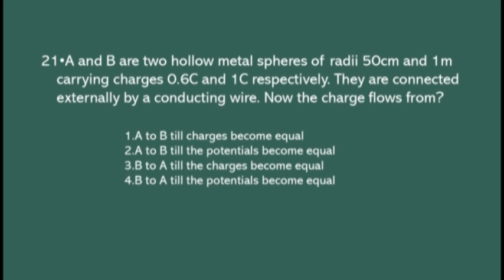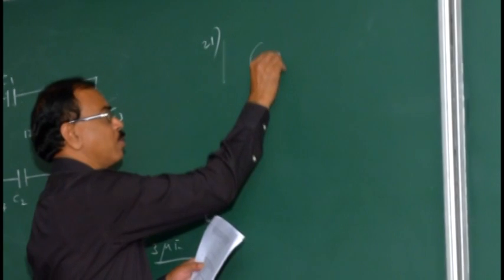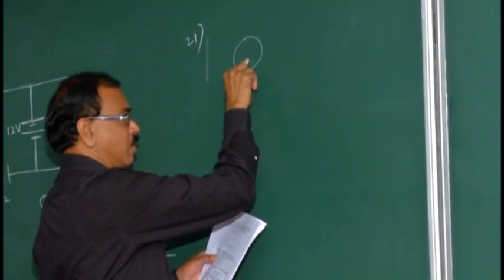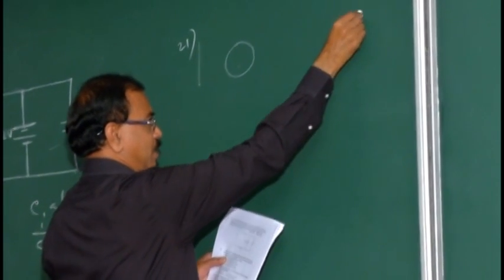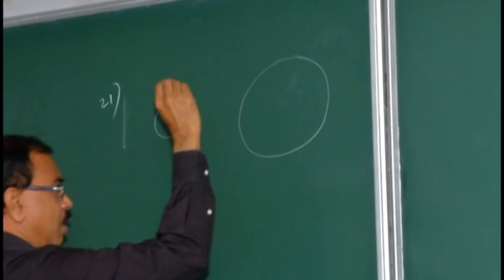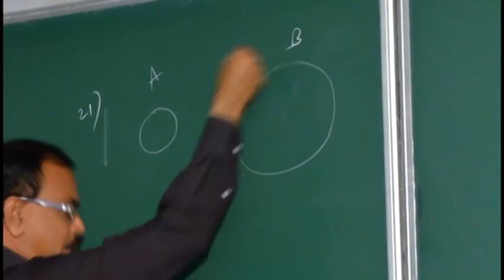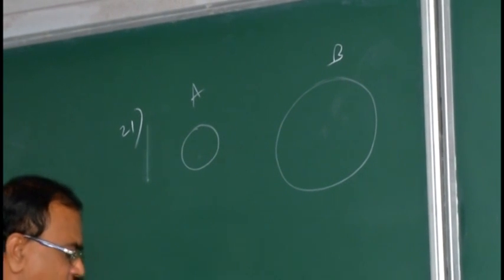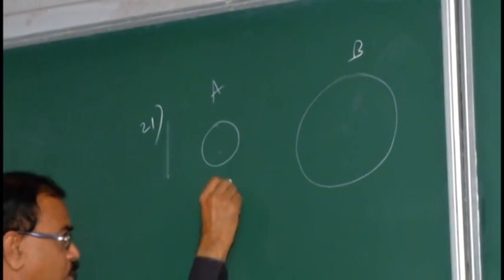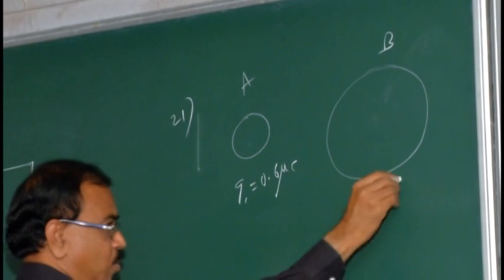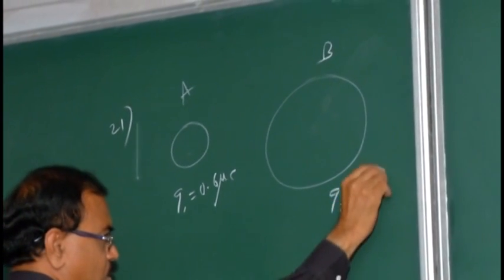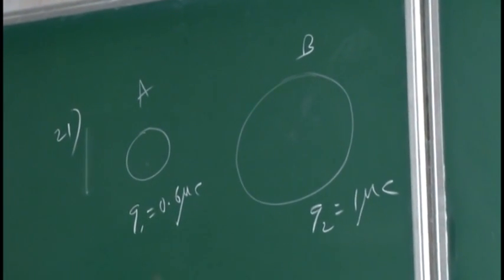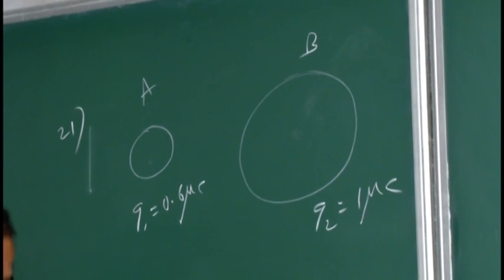A and B are two hollow metal spheres of radii 50 centimeter and 1 meter. So this is a sphere of 50 centimeter radius, and that is 1 meter radius, double of it. This is sphere A, this is sphere B, carrying charges Q1 is equal to 0.6 microcoulomb, Q2 is equal to 1 microcoulomb respectively. That is important: A for A, B for B.